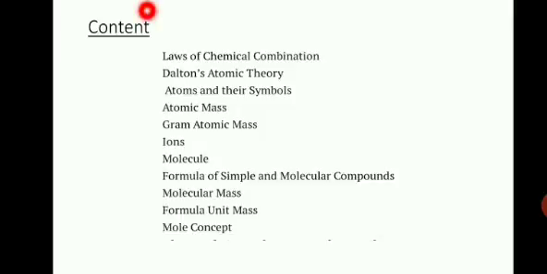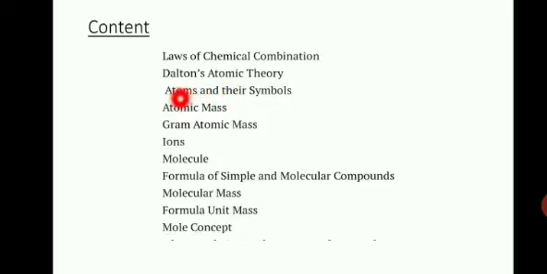The first topic we are going to study is the ancient theory about atoms and molecules. Then the laws of chemical combination, how elements are combined according to the laws of chemical combination. Secondly, we will study Dalton's atomic theory.